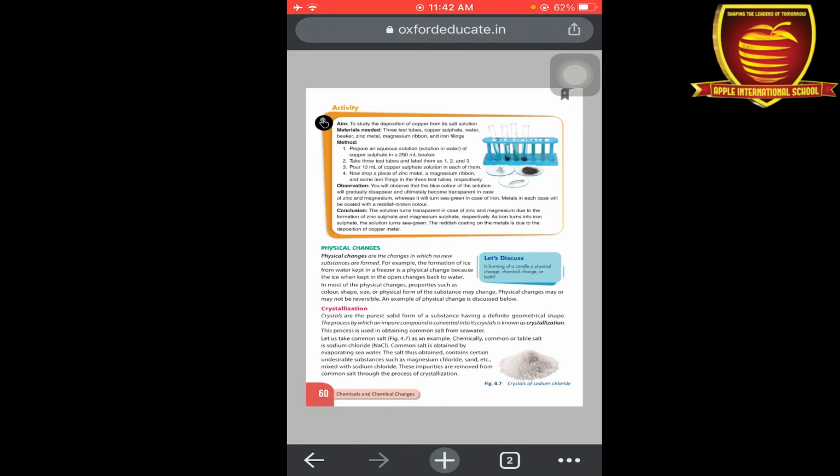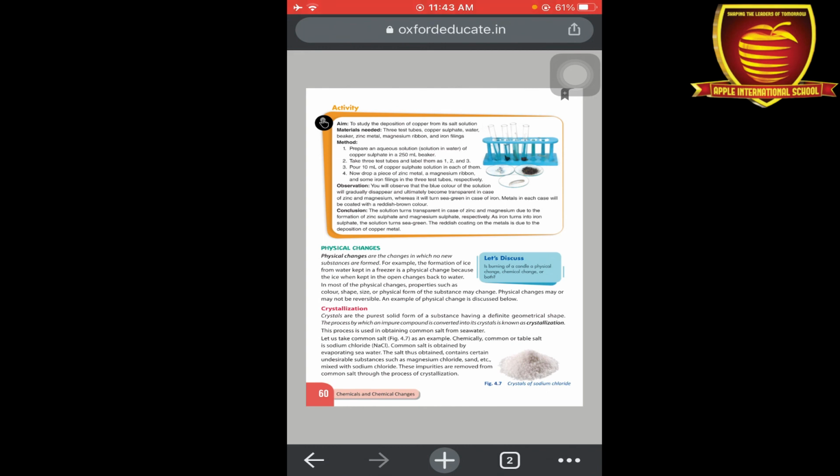Now this is all about our chemical changes. Now we can talk about the physical changes. So what are physical changes? Physical changes are the changes in which no new substance is formed. Okay, for example, formation of ice, as we discussed, that freezing and boiling of water. Okay, so these are some physical changes, in which only its physical properties are changed. Okay, so what are the physical properties? For example, color, shape, size. Okay, so these things only will be changed.